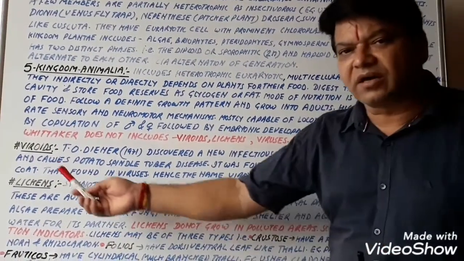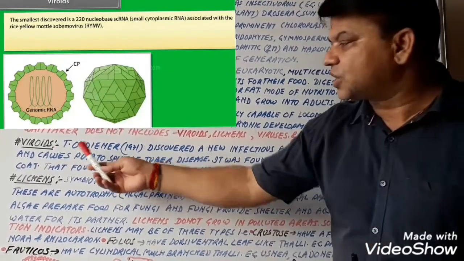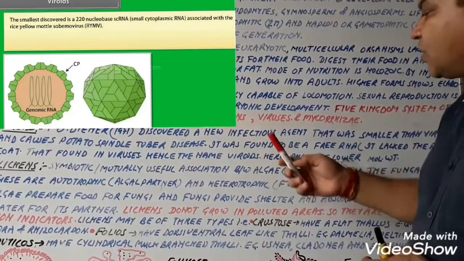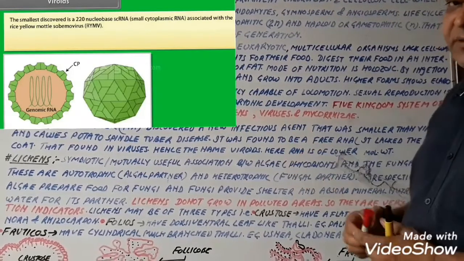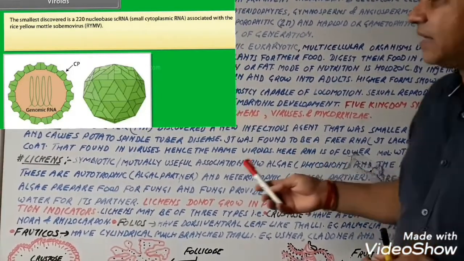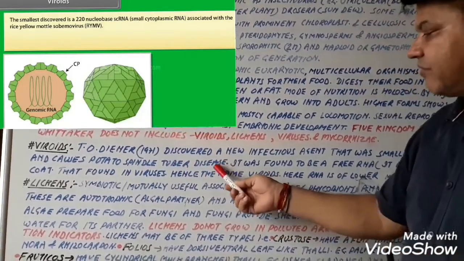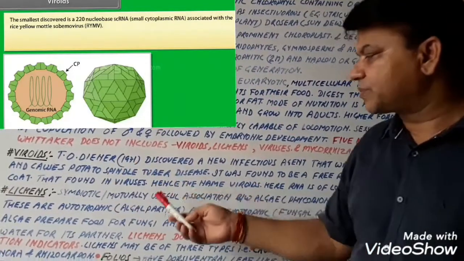So we go through the viroids. Viroids were discovered by T.O. Diener in 1971, and it is a new infectious agent that was smaller than a virus. They are smaller than viruses, and they cause potato spindle tuber disease. Very important one. Which organism causes the potato spindle tuber disease?